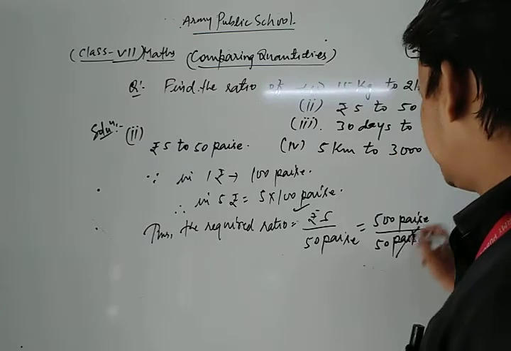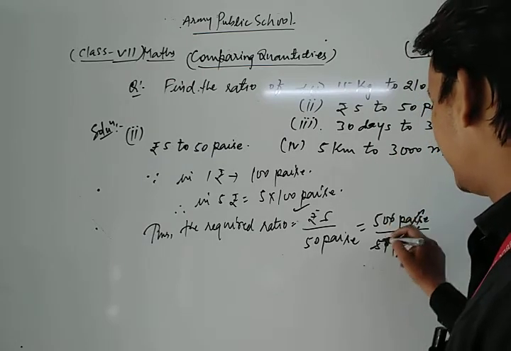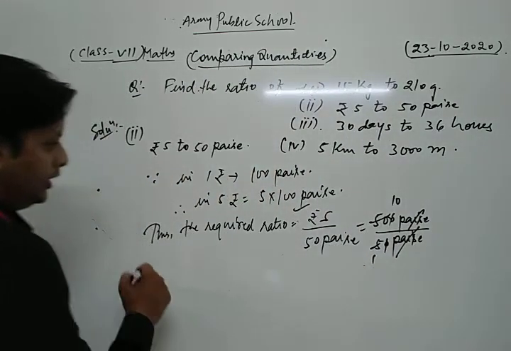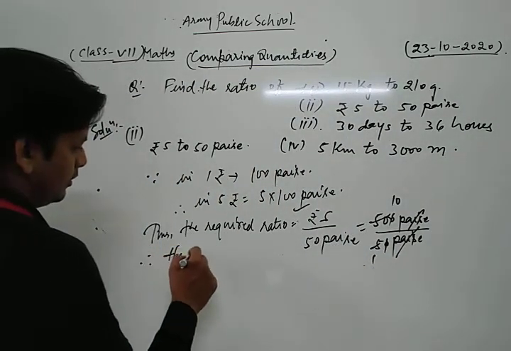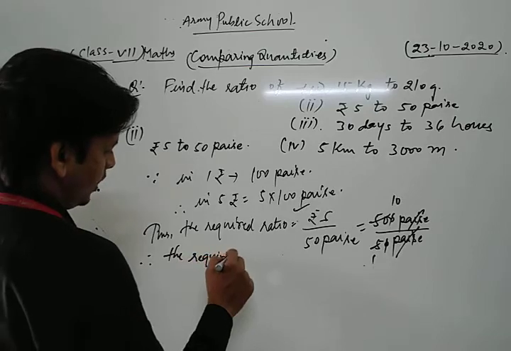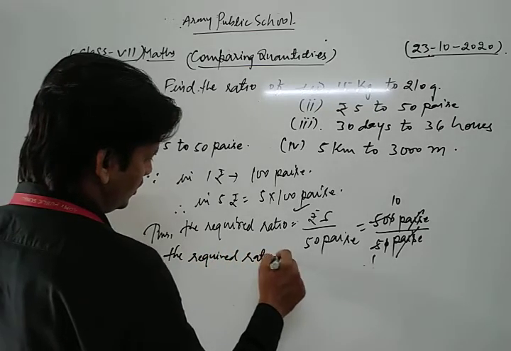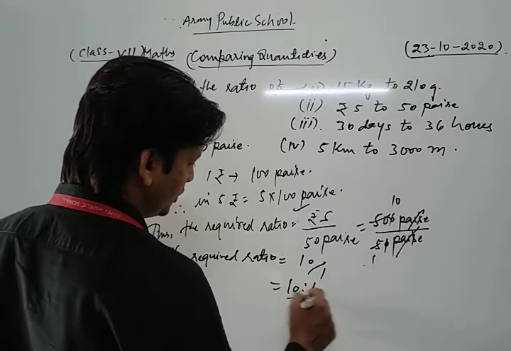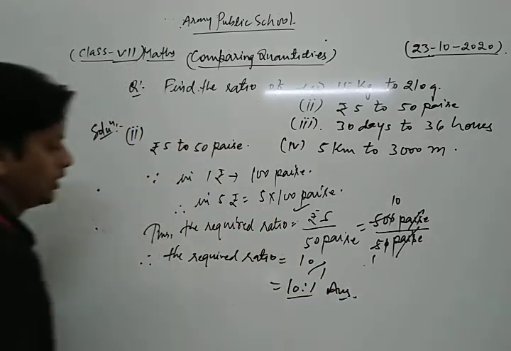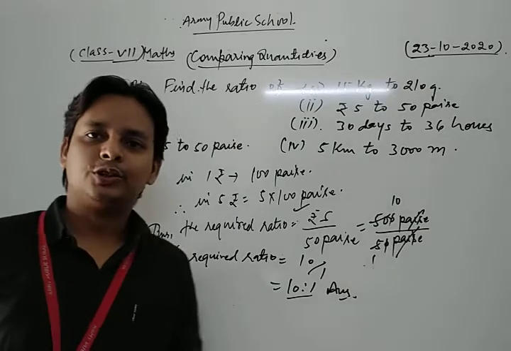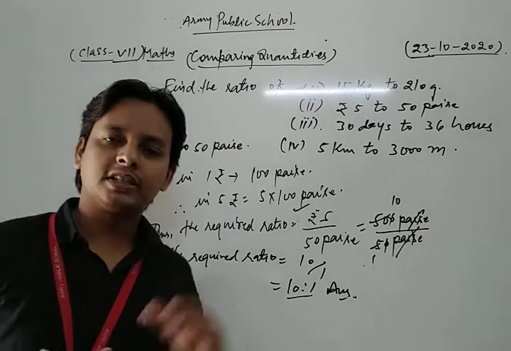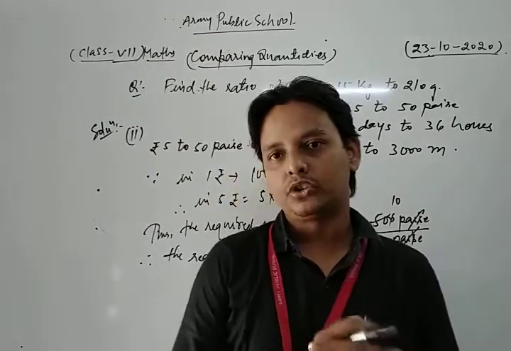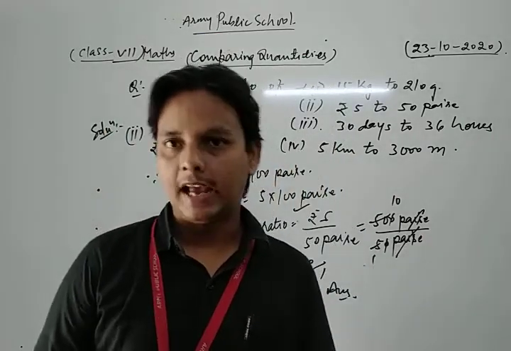Now let's see. Paise cancel each other. 0 and 0 cancel each other. 5 on the 5, 5 tens are 50. Thus the required ratio is 10 upon 1, that is 10 is to 1. This is our required solution of this question. Okay, dear friends, this is the process to solve this type of question, because this is one of the most important questions of your NCERT exercise.